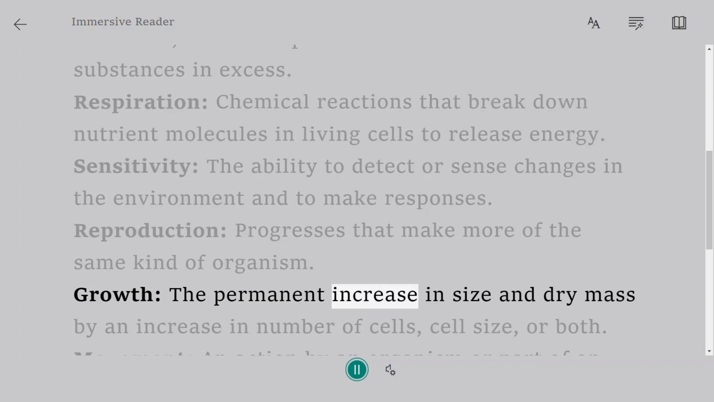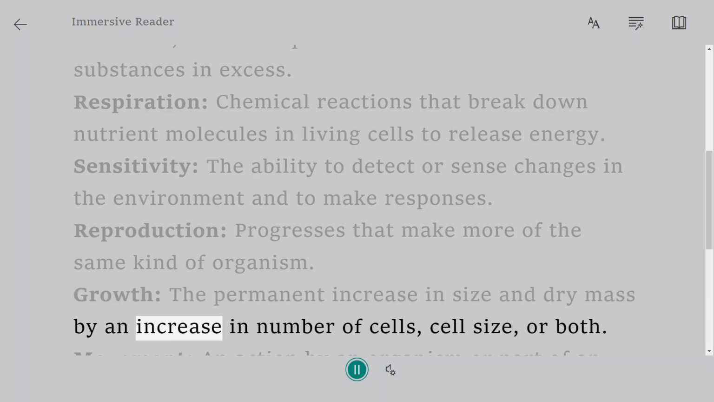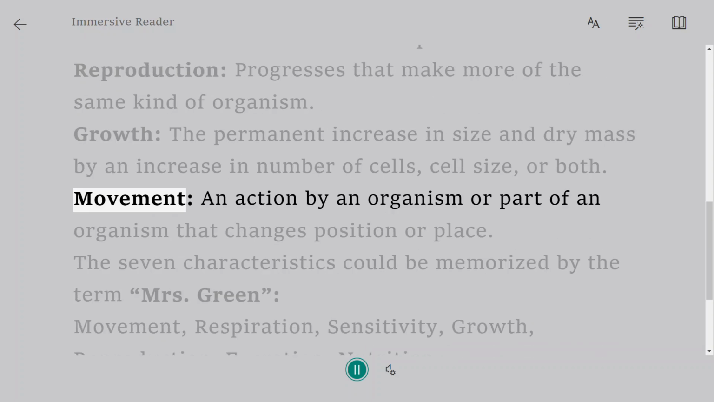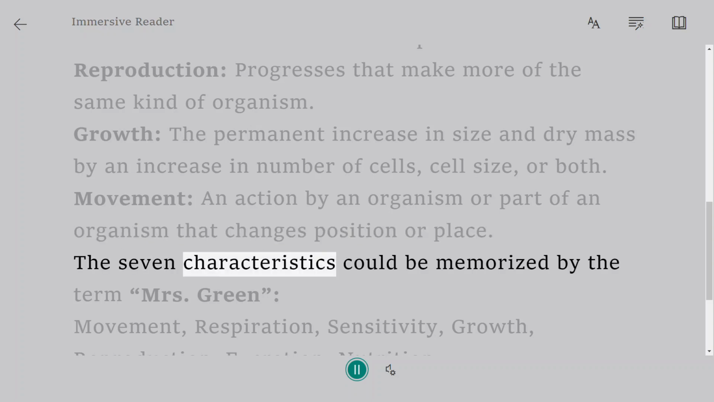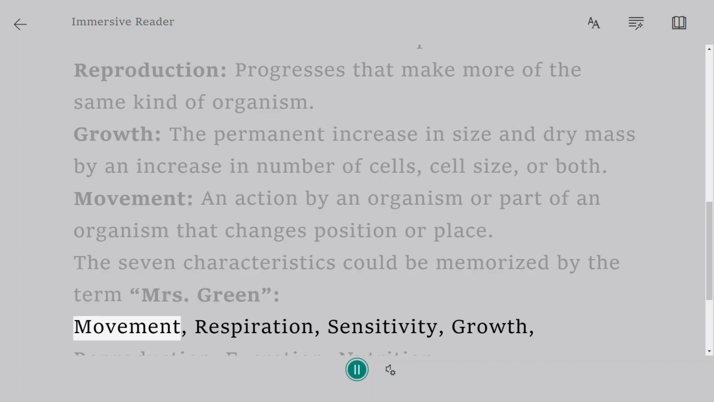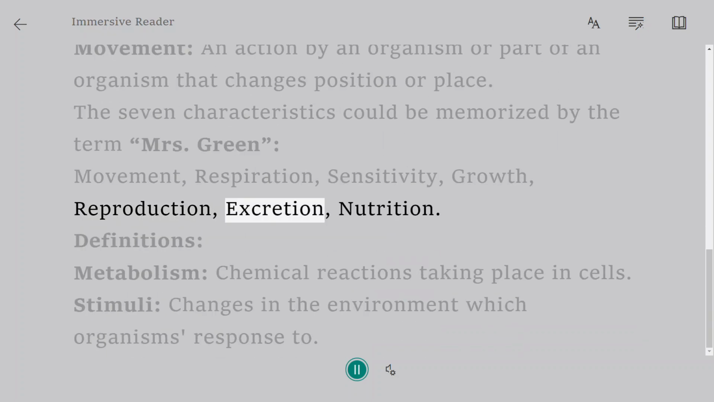Growth: the permanent increase in size and dry mass by an increase in number of cells, cell size, or both. Movement: an action by an organism or part of an organism that changes position or place. The 7 characteristics could be memorized by the term Mrs Green. Movement, respiration, sensitivity, growth, reproduction, excretion, nutrition.